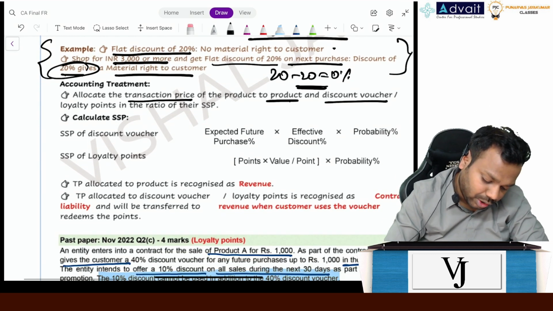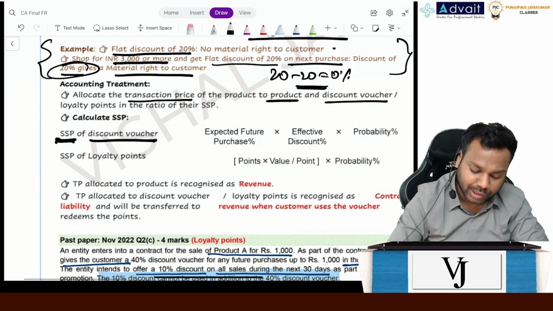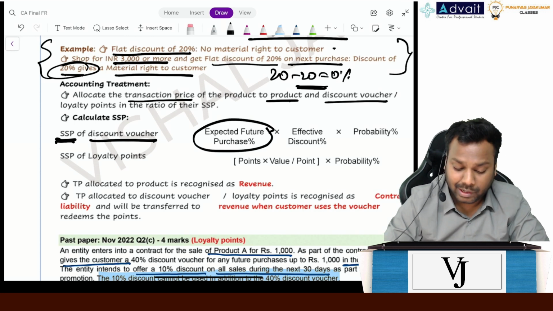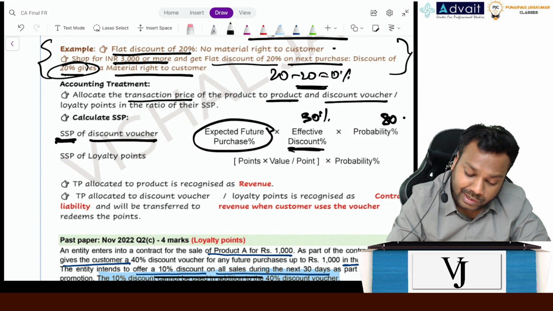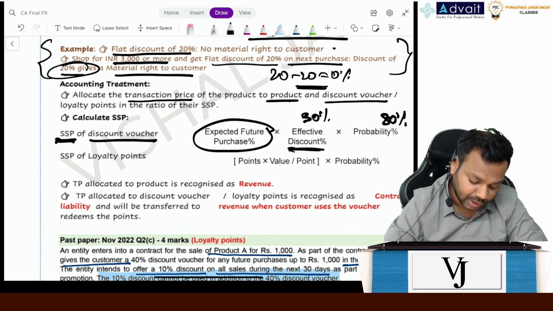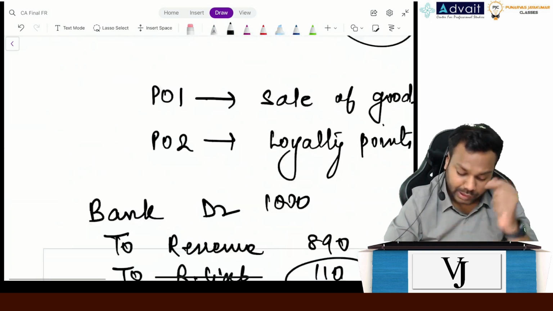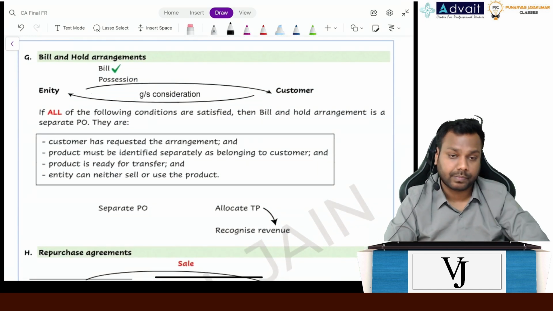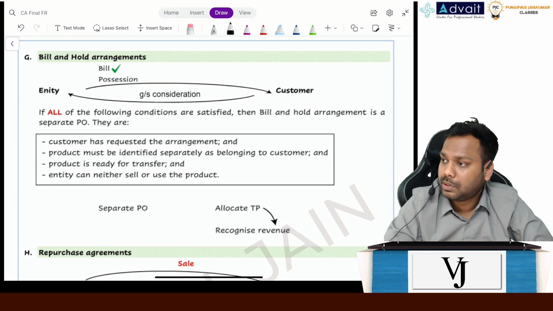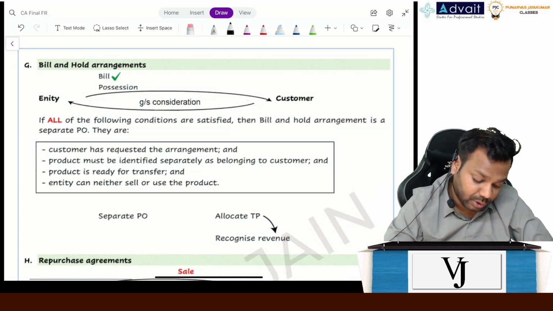Now, how to calculate the standalone selling price of the discount voucher? Expected future purchase, effective discount, material right 30%, probability is 80%. Clear? So this is how you will allocate the discount. Is it clear, everyone? Any queries? No.